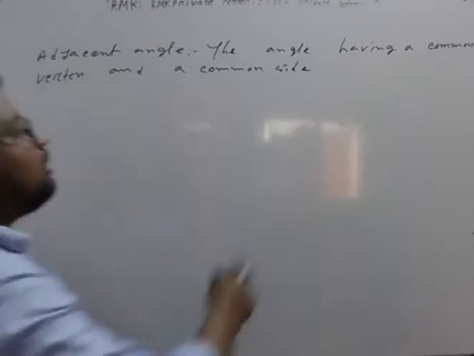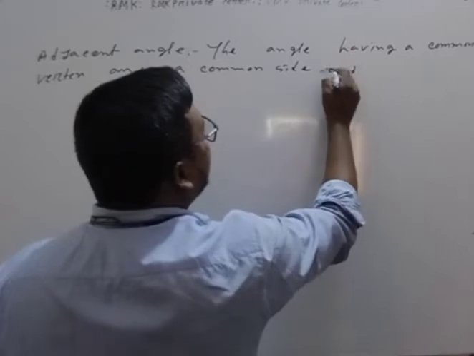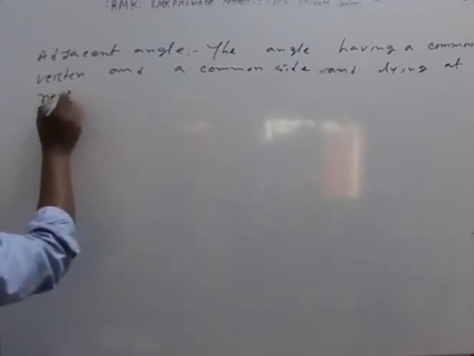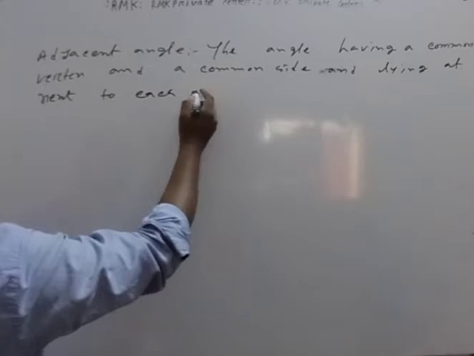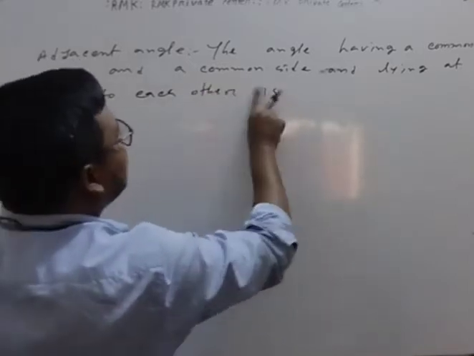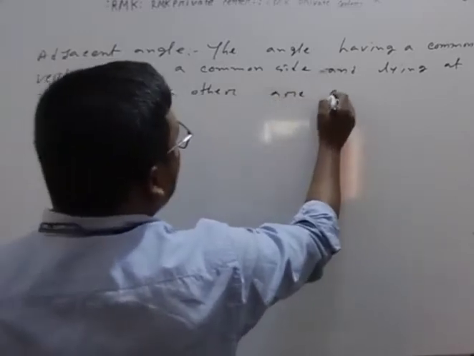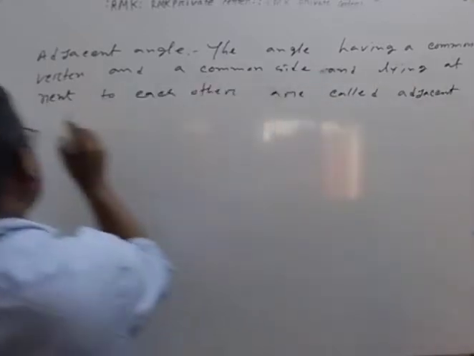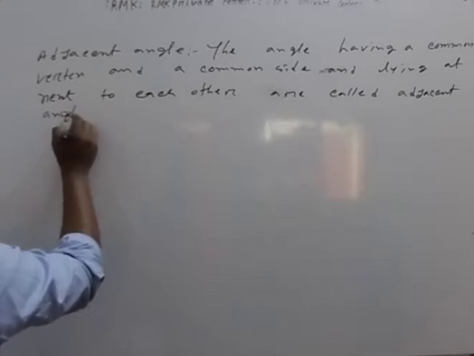That means when two angles have a common vertex and a common side and lie next to each other, they are called adjacent angles.